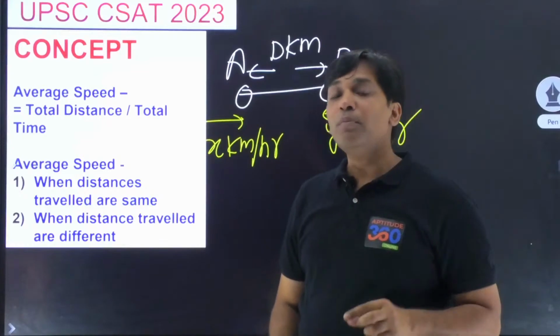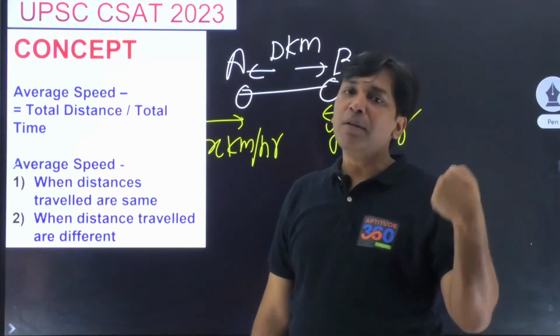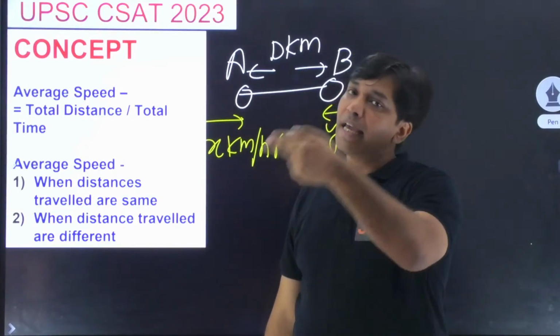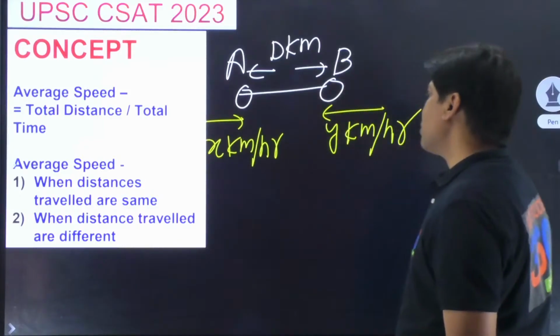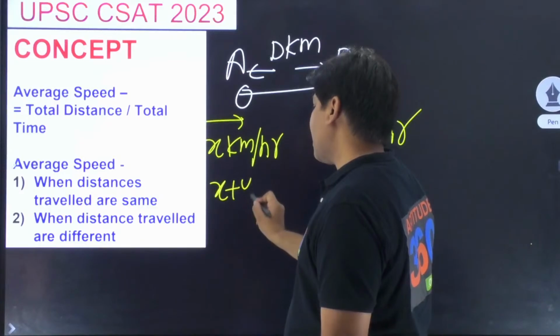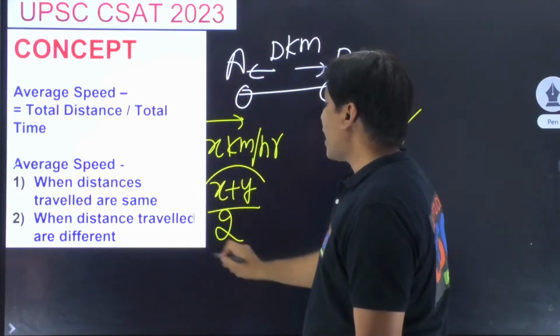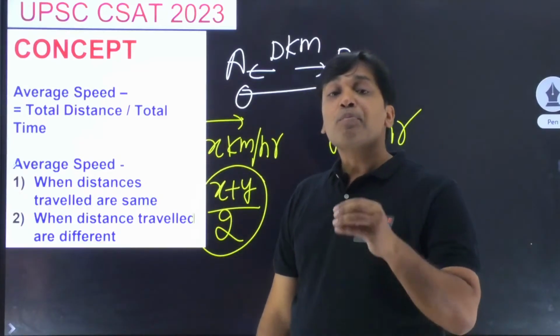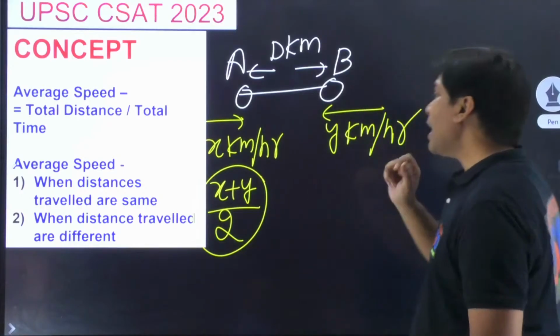And what is my problem? What is going to be average speed of the entire journey, which is from A to B and B to A? वो गया B और वापस आ गया, so what is going to be the average speed of the entire journey? Now please understand this. There are people who will say that, okay, x is from here to here, y is from here to here, x plus y by 2 is going to be the average speed. It is not. ये आप गलती कर गए.